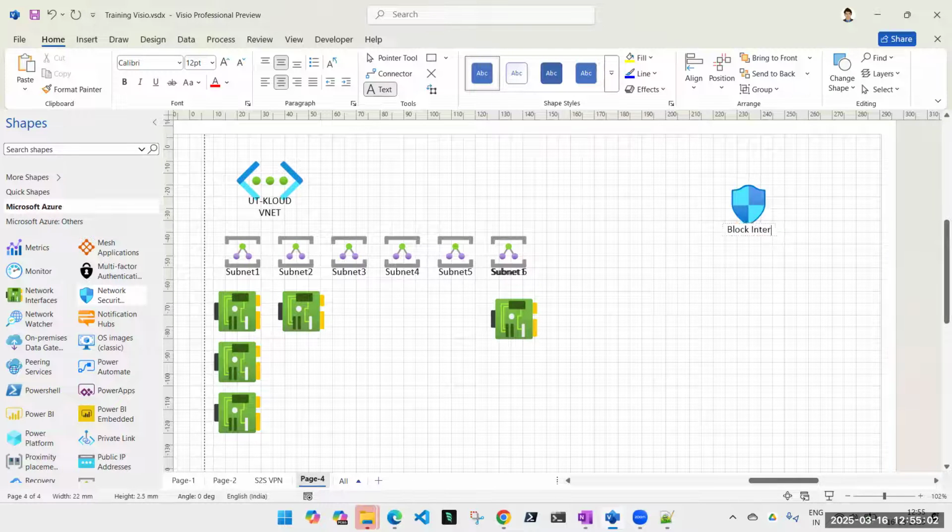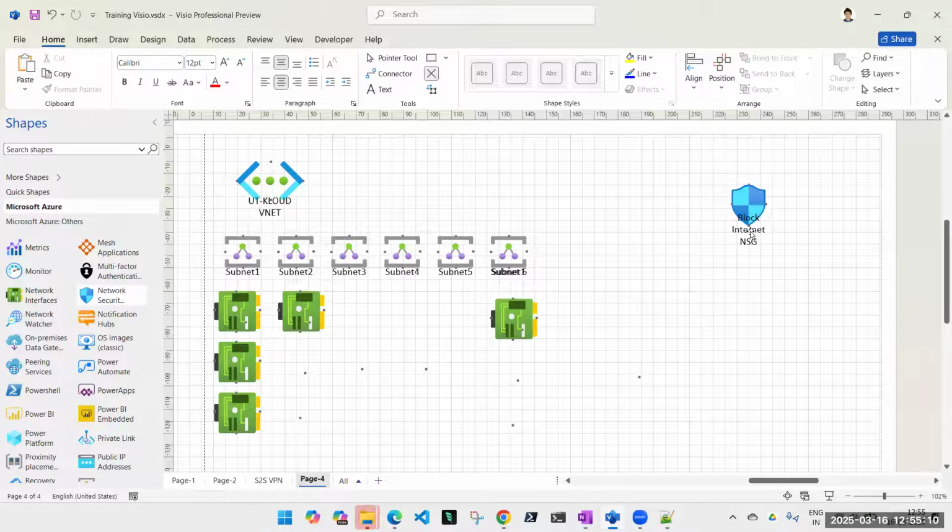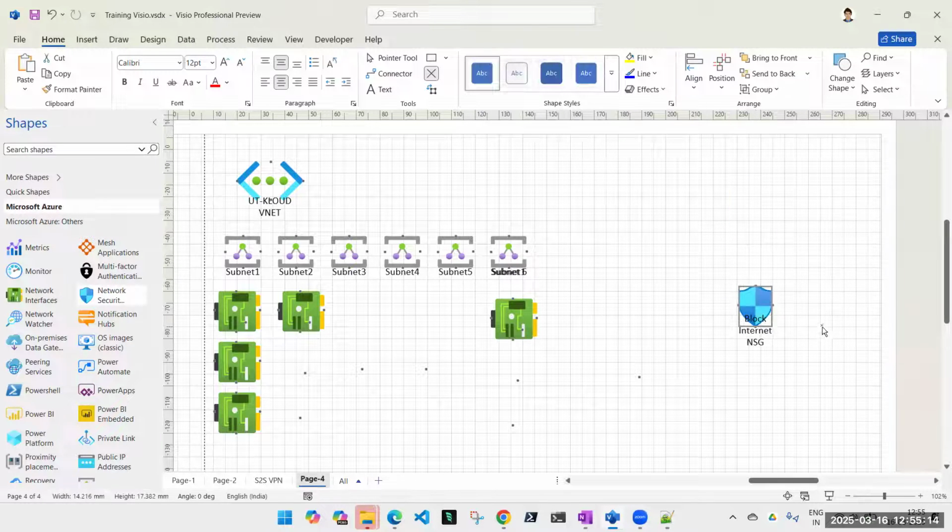Block internet NSG. This is a network security group which is blocking the internet. Okay, this is what I have. Fine. Now it can be associated with this NIC and subnet level.